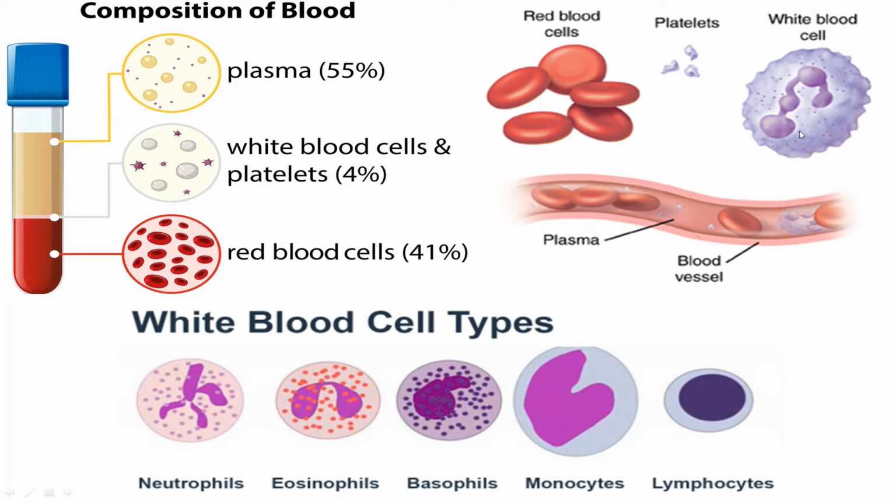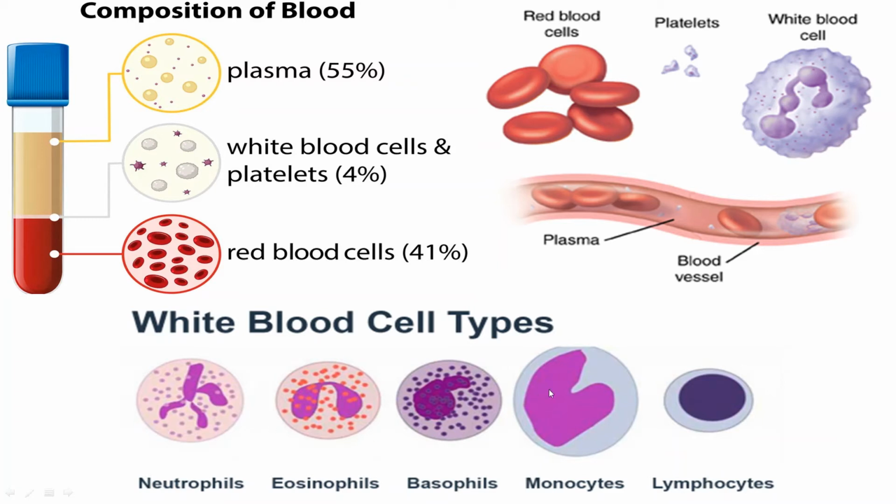Now what are white blood cells? White blood cells are the larger cells. You can see these are the larger cells, larger than platelets, obviously larger than RBC also. They are different in shape, as you can see.